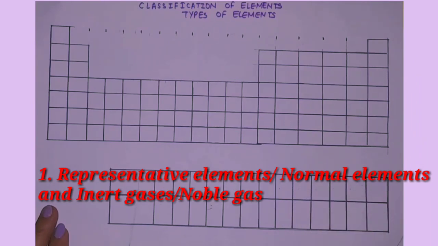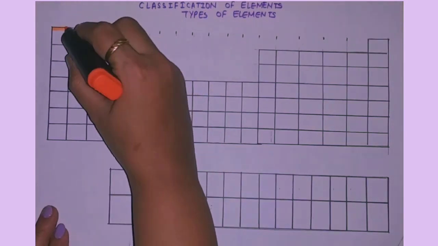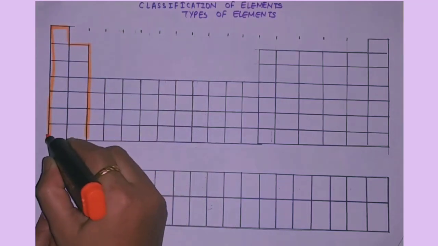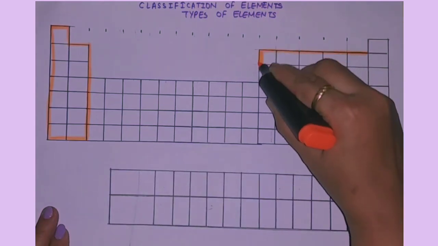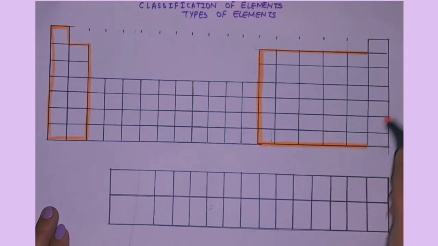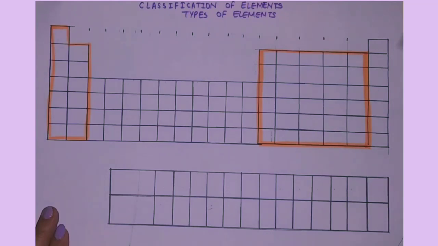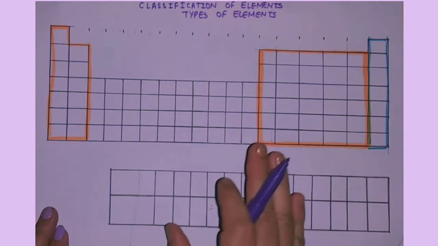Representative elements include group 1 and group 2 of the periodic table and group 13 to group 17 of the periodic table, and inert gases or noble gases. So we can say that S block elements and P block elements together constitute main group elements.